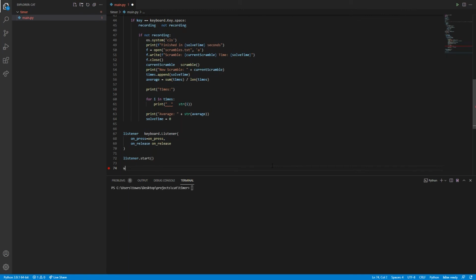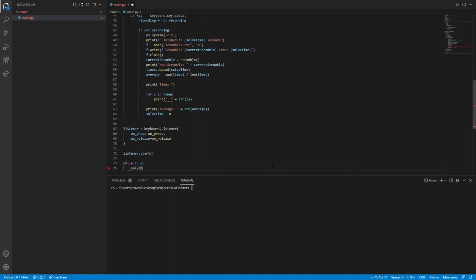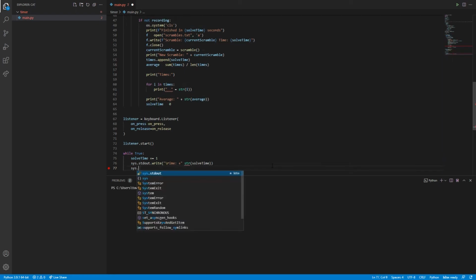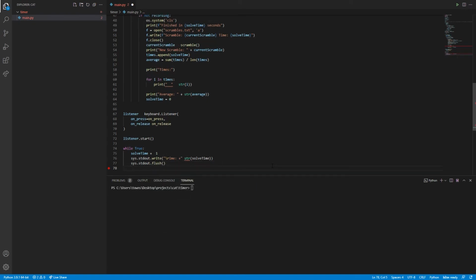So now we want to say while true, solve time plus equals 1, sys.stdout.write backslash r time plus the string of solve time. We're going to sys.stdout.flush, and finally time.sleep 1.